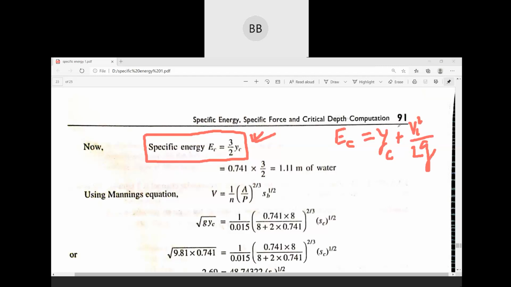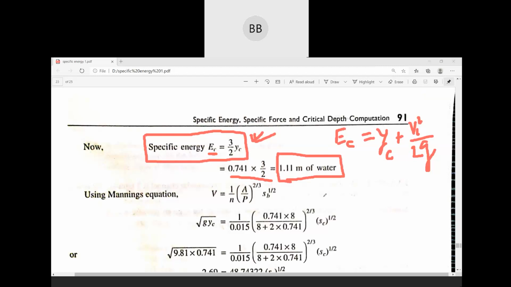Only that y value you have to consider is the critical depth that you have calculated just now. Or else, to save your time, you can directly use this expression and find out the Ec value. So it is 3 by 2 of the critical depth of flow. You will get the specific energy, 1.11 meter of water.